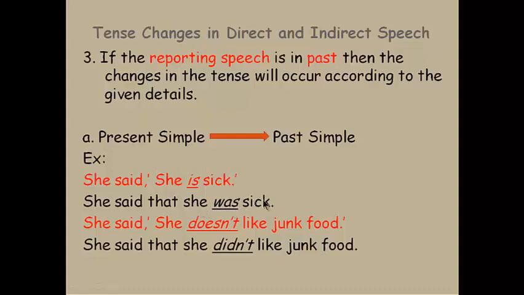This is in past simple. Another example, she said she doesn't like junk food. If you look at the indirect speech or the reported speech, she said that she didn't like junk food. It means that present simple has changed here into past simple.